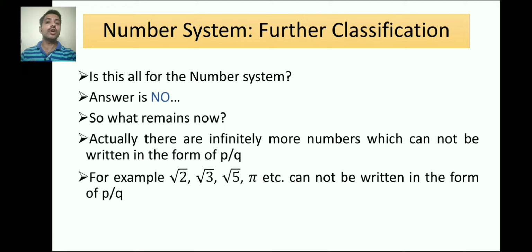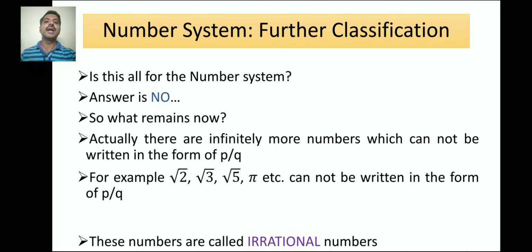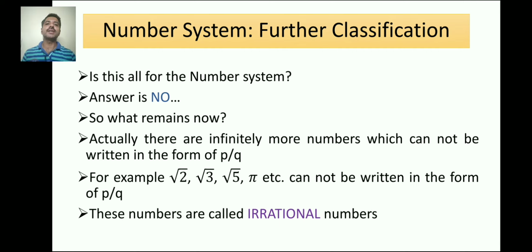So they will not be rational numbers, and we define them in a new category which is said to be irrational numbers. We will look into it in the coming lectures more closely, that what the irrational numbers are and how we can identify them in a closer way, right?